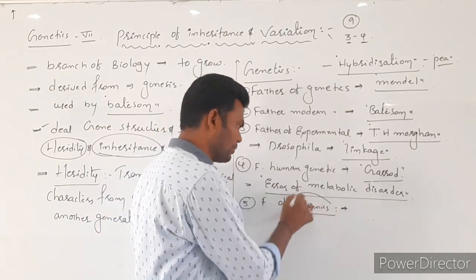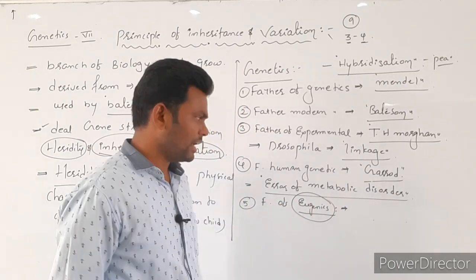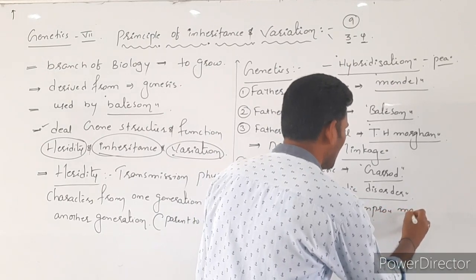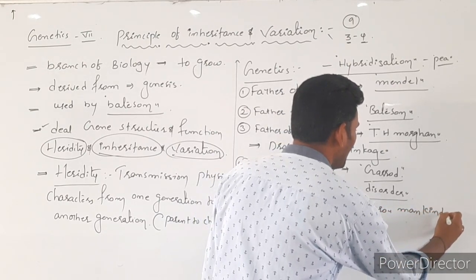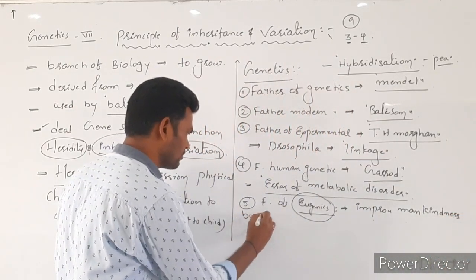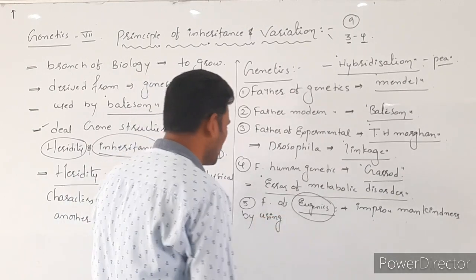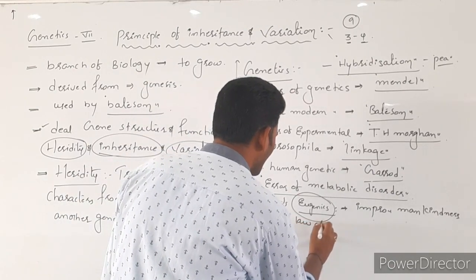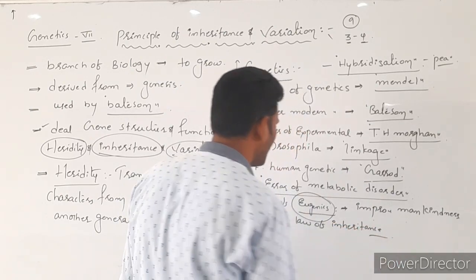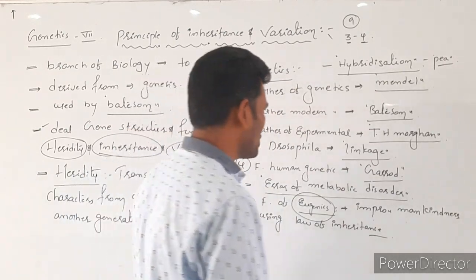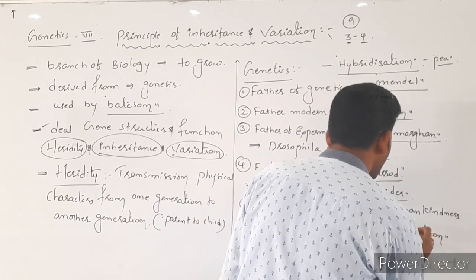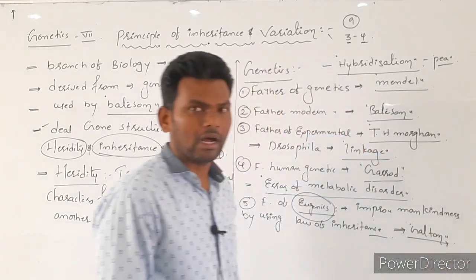That is called eugenics. It was first proposed by Galton. His name is Galton.